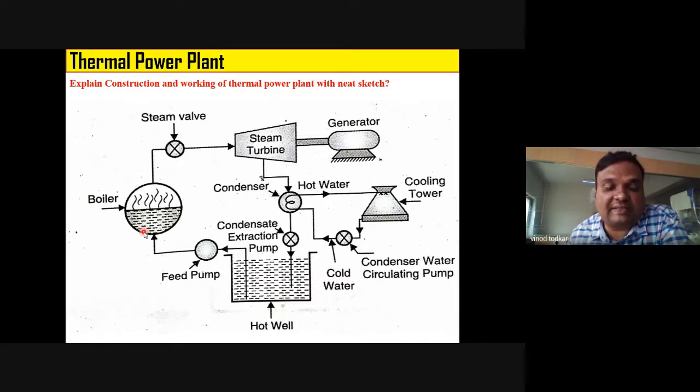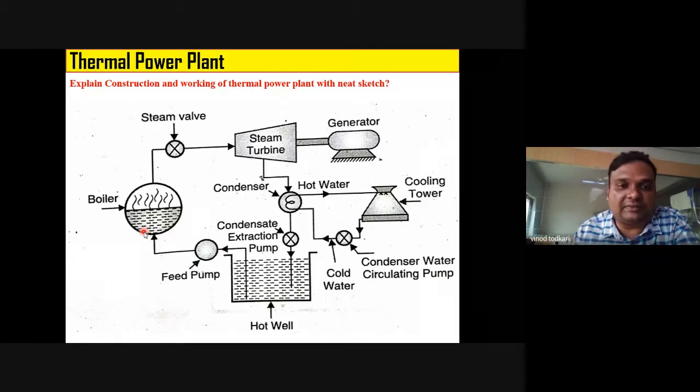So tell me very honestly, is it clear to you? Yes, sir. Okay, so which devices have we discussed? I expect you to tell me one by one. Till now, we have discussed boiler, steam valve, steam turbine, condenser, and feed pump. So basically, this is the cycle: boiler, turbine, condenser, pump. These four are important equipments. BTCP: boiler, turbine, condenser, pump.